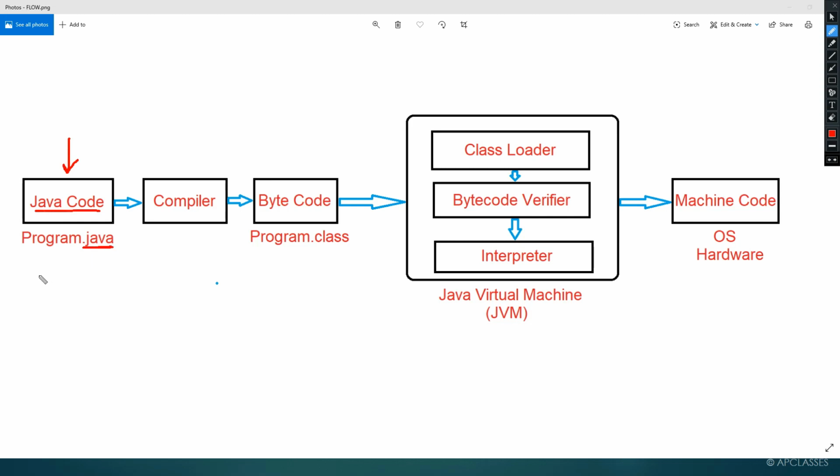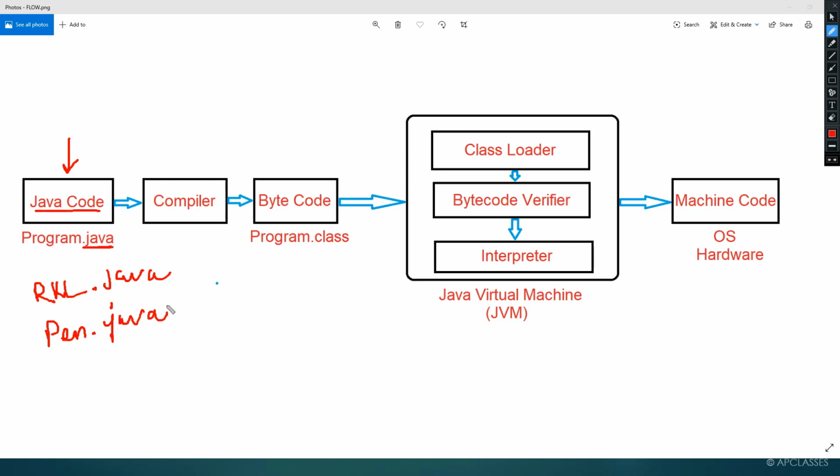Now if you give a program the name Rourkela, or RKL, then it will get stored as rkl.java. Now if you make a program named pen, then it will get stored as pen.java.